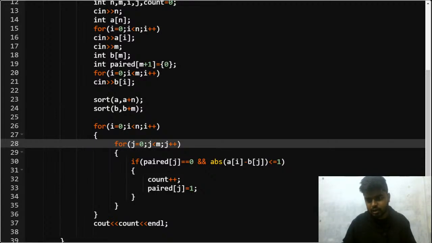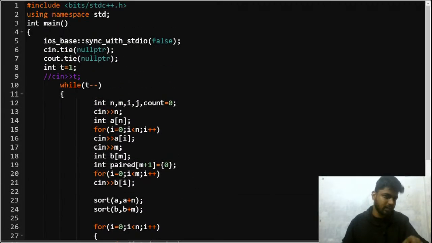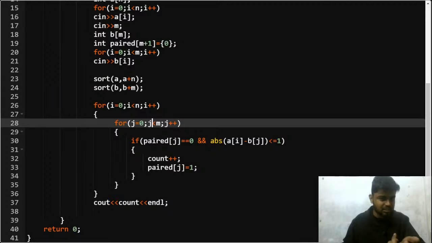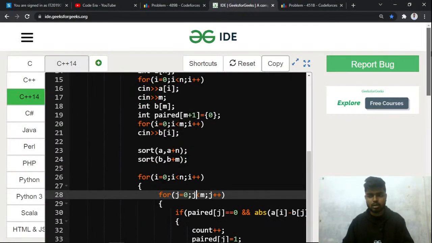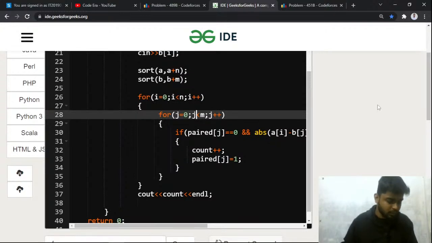Yeah, j is lesser than m. cin is not there because I have commented that out. Basically, I was missing the j is less than m part. I hope that it will now work. Hopefully it will work now.